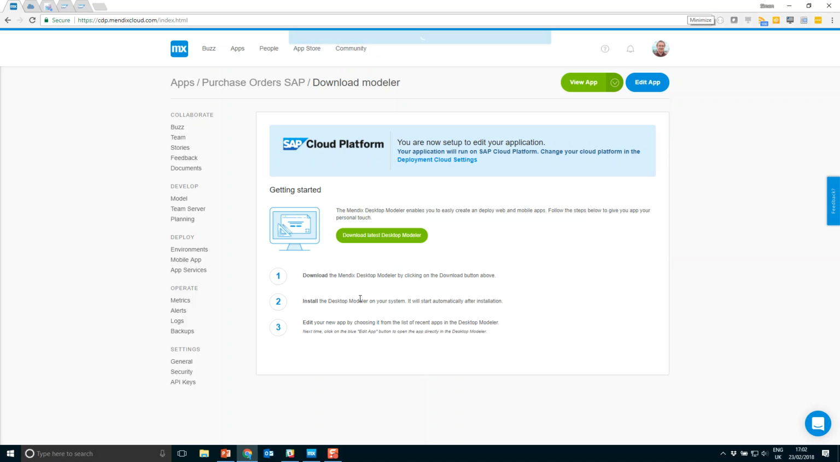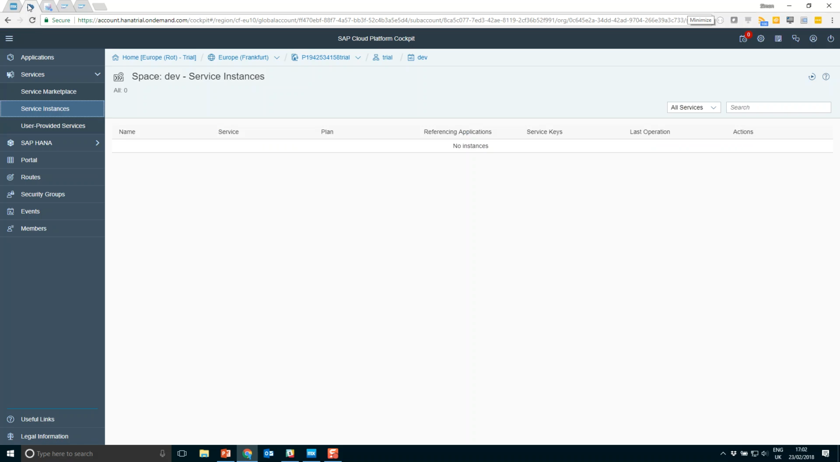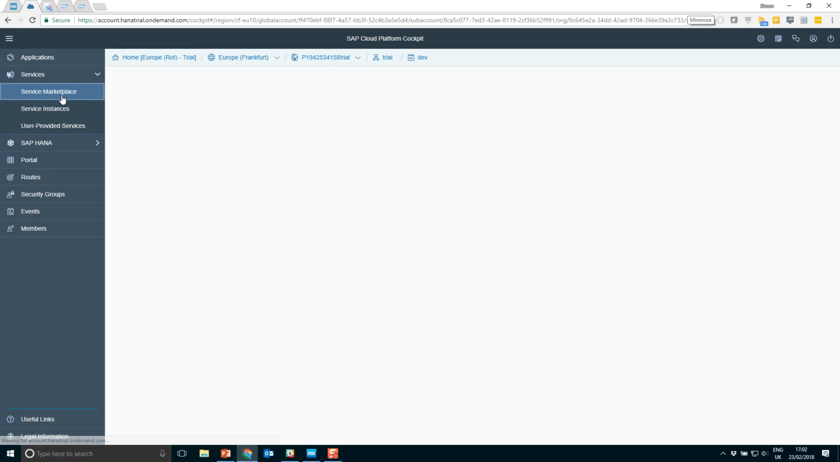When we hit create, our central cloud portal will start to provision everything we need for our application, including any instances that we need for database services, for cloud services, including connectivity services to our SAP systems, and also our application server as well.